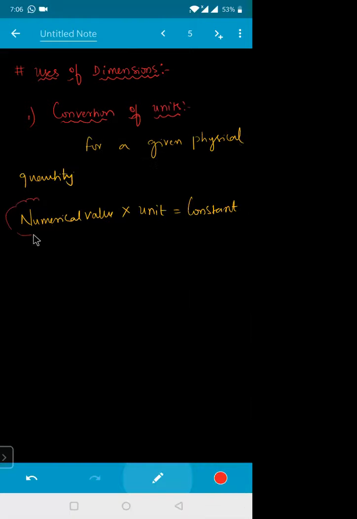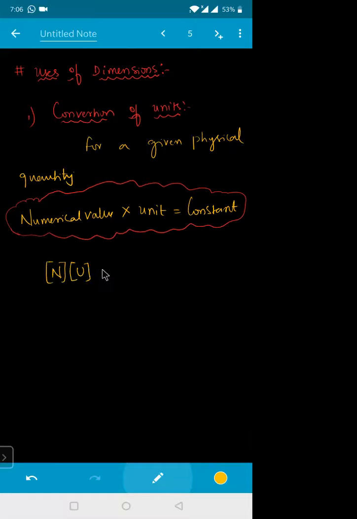So numerical value into unit will always be a constant. How do you write that? The numerical value is n, into the unit u. n into u will always be a constant.